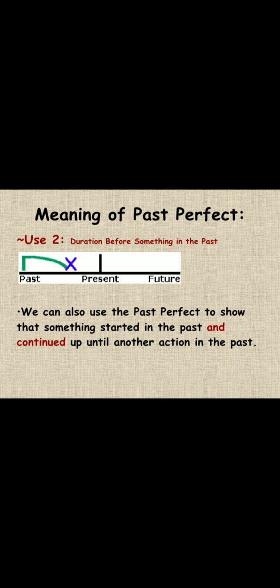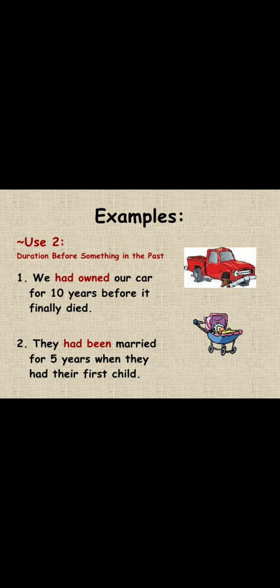Meaning of past perfect tense. We can also use the past perfect to show that something started in the past and continued up until another action in the past. It is called the past perfect tense. For example, number 1, we had owned a car for 10 years before it finally died. Here, had owned is the past perfect tense. Number 2, they had been married for 5 years when they had their first child. So it is the past perfect tense.